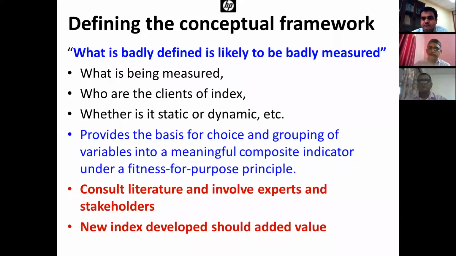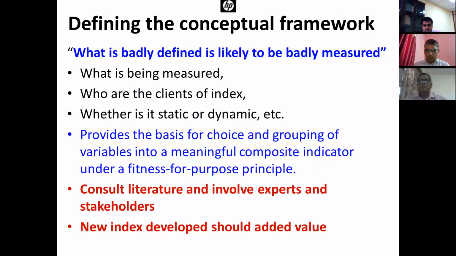That means which dimensions should be grouped, and which indicators should be grouped in a particular dimension. Then we should develop this framework. We should consult the literature and involve experts and stakeholders, because we are defining the purpose of constructing the index.